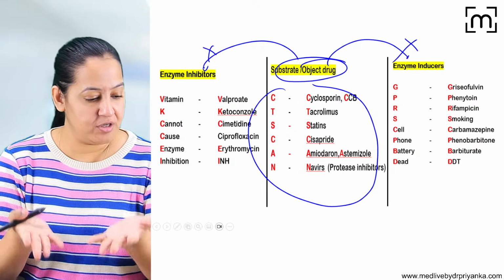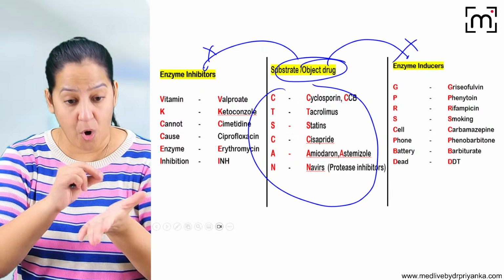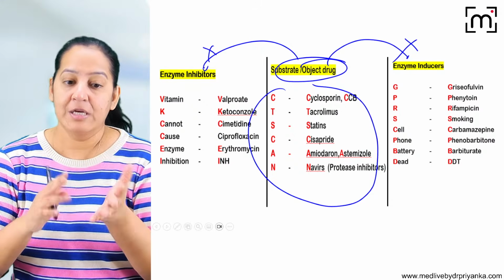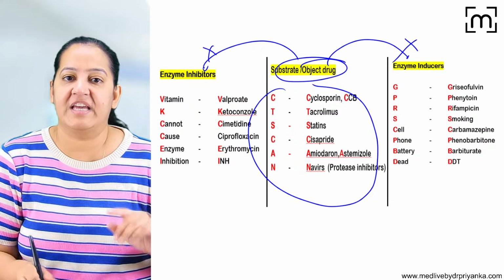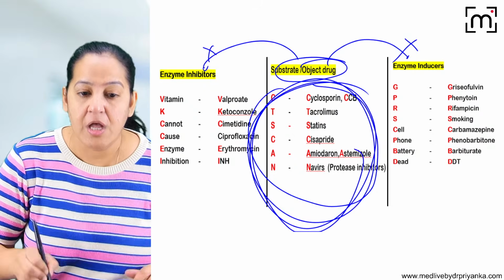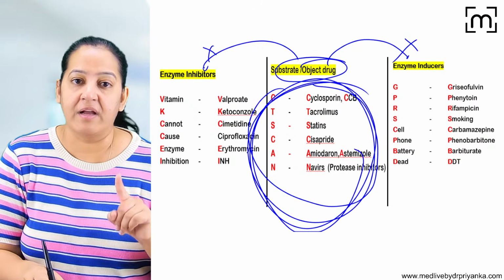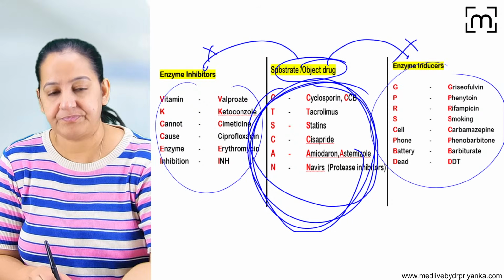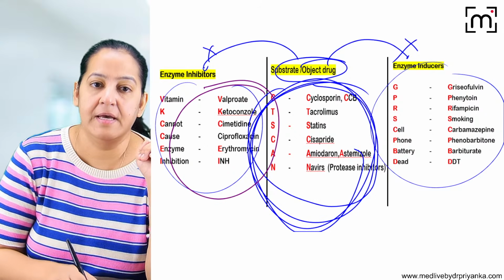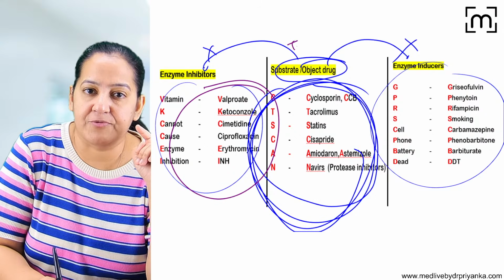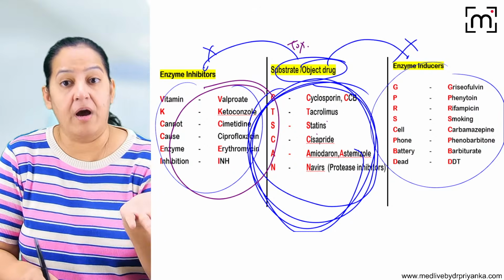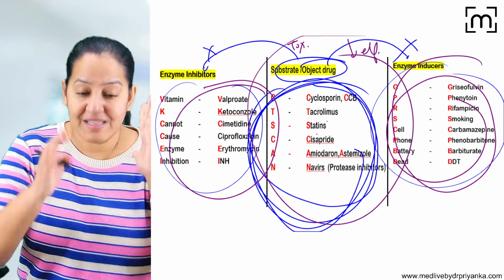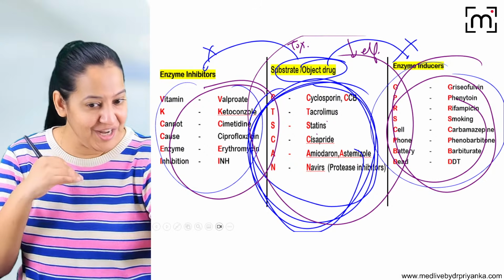Whenever any patient comes to you, make a habit. Ask what all drugs you are already taking. Show me your file. Show me all the drugs you are taking. Have a look at all the drugs the patient is already taking. If any drug is from this list, be careful what additional drug you are giving. If you are giving the substrate drug along with inhibitors, the patient will have toxicity of the substrate drug. And if you are giving the substrate drug along with inducers, the patient will have reduced efficacy of the substrate drug. So it is the substrate drug which is suffering. It is not the inducers and the inhibitors.